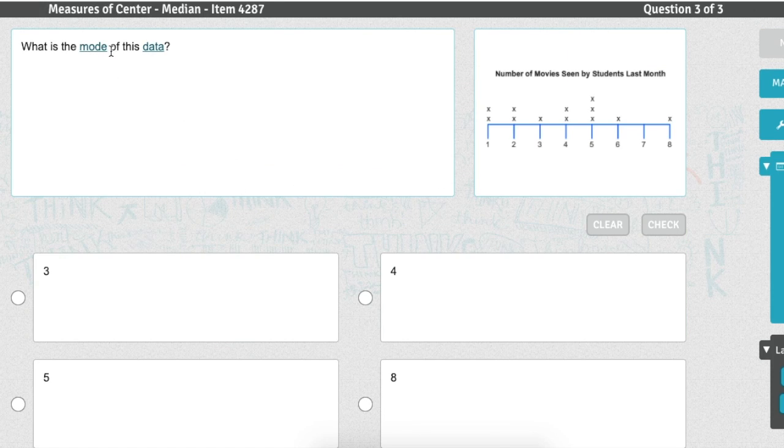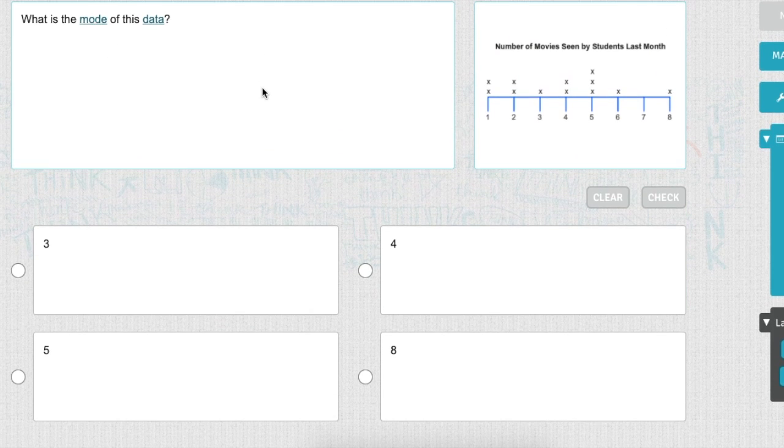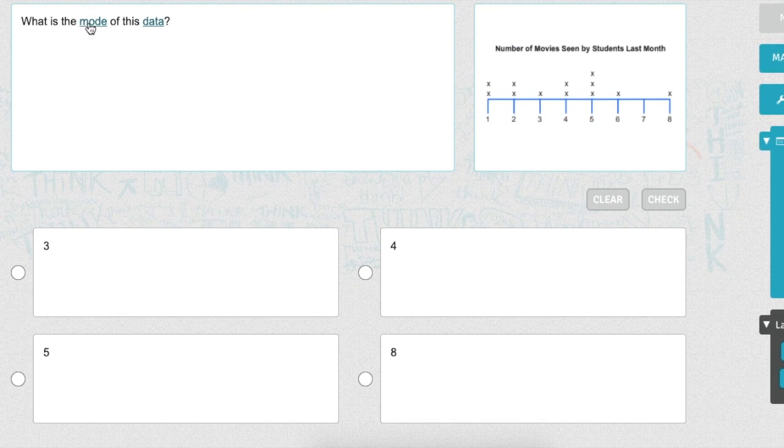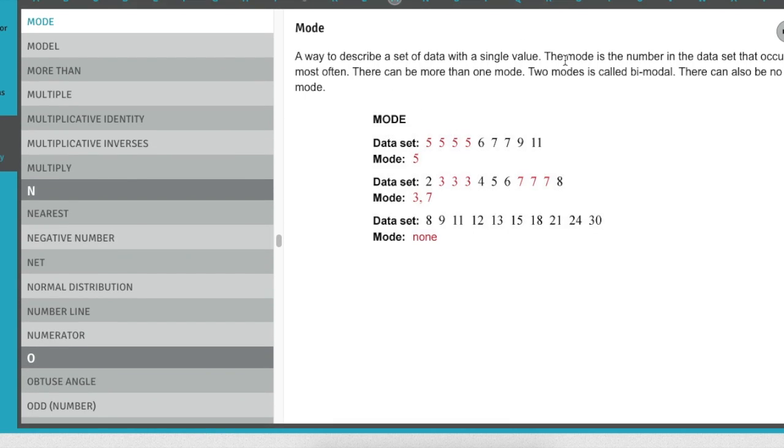It said, what is the mode of this data? So remember, mode means a way to describe the set of data with a single value. The mode is the number of data that occurs most often. There can be more than one mode. 2 modes are called bimodal. There can also be no mode, meaning that there is no number that comes up more than once.